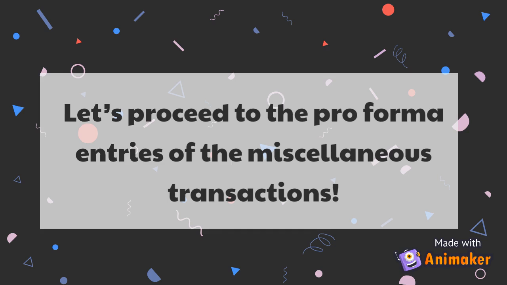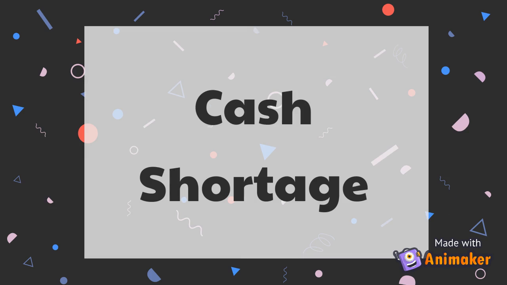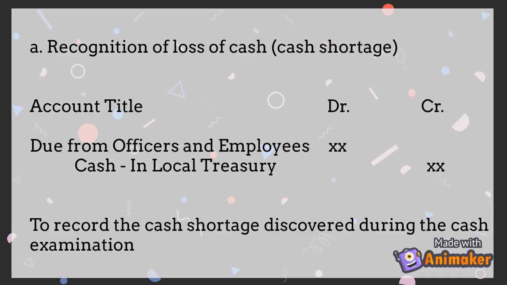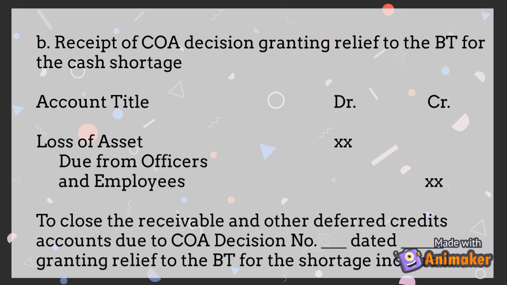Let's proceed to the proforma entries of the miscellaneous transactions. First in line are the entries that concern the cash shortages. To record or recognize the loss of cash or cash shortage, we must debit the account Due from Officers and Employees, then credit Cash in Local Treasury. On the other hand, to record the receipt of COA's decision granting relief of accountability to the barangay treasurer for the cash shortage, we must debit the account Loss of Asset, then credit the account Due from Officers and Employees.